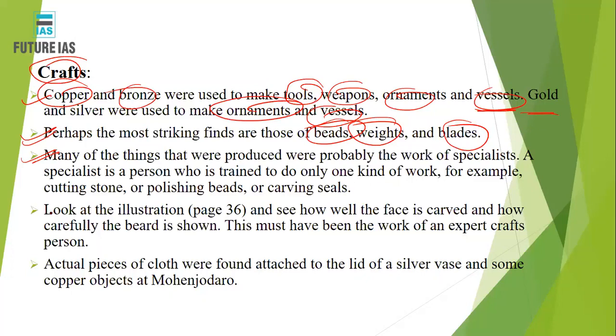You can also see how well the face is carved and how carefully the beard is shown. The bearded figure is also given in the NCERT. You can see how beautifully the face is carved and how beautifully the beard is shown. So this is all the work of expert craftspersons only; a simple person cannot do it.